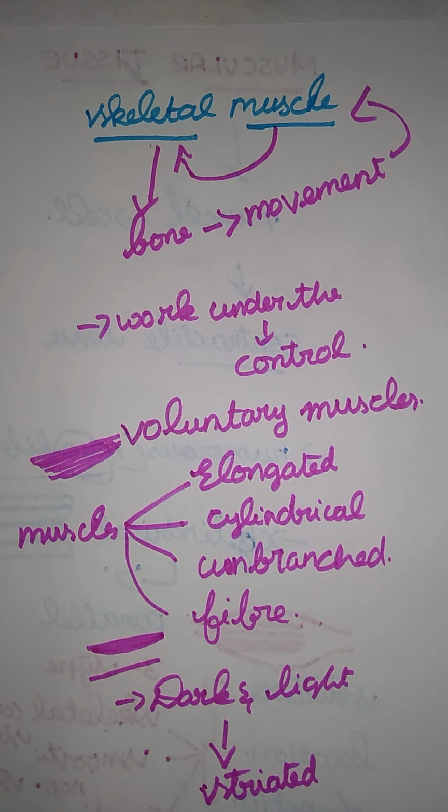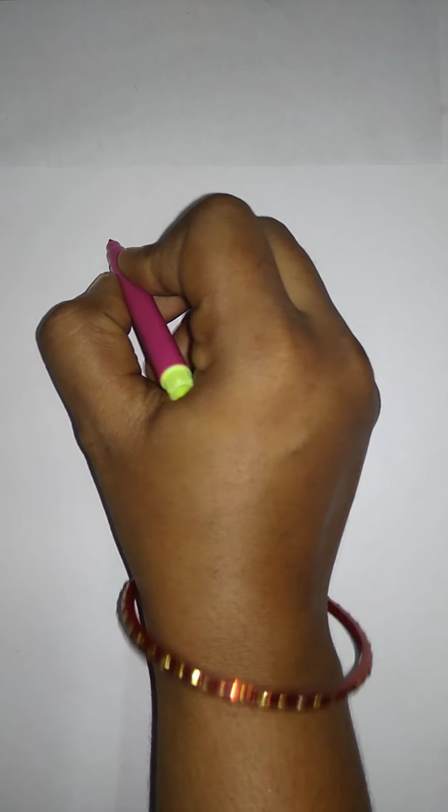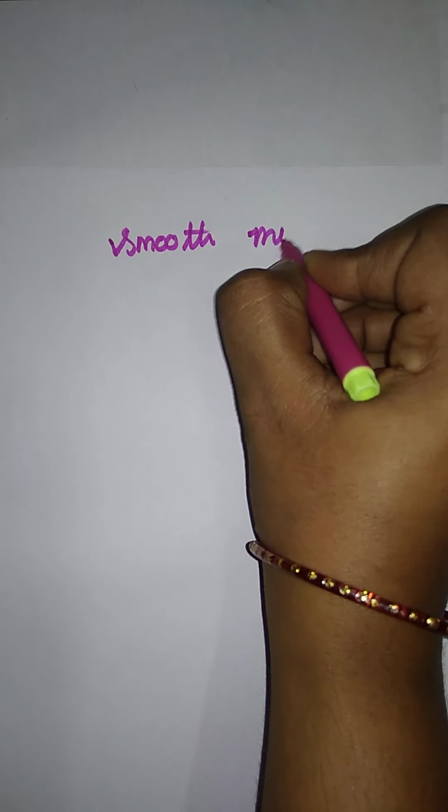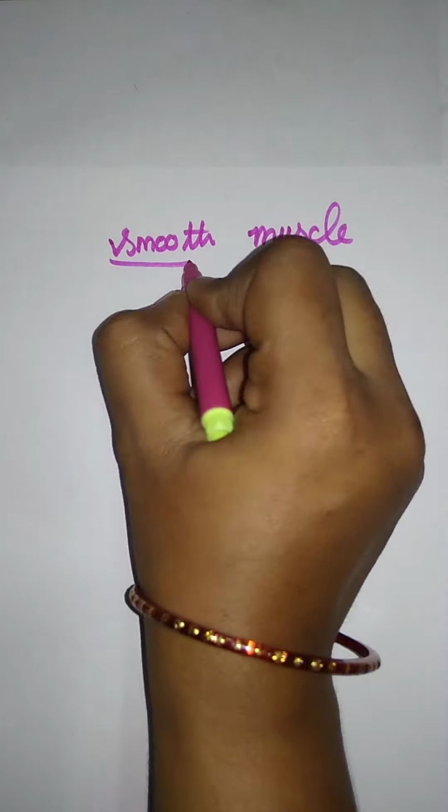Then we move on. Next one we are having a smooth muscle. Here the next topic we are having the smooth muscle.